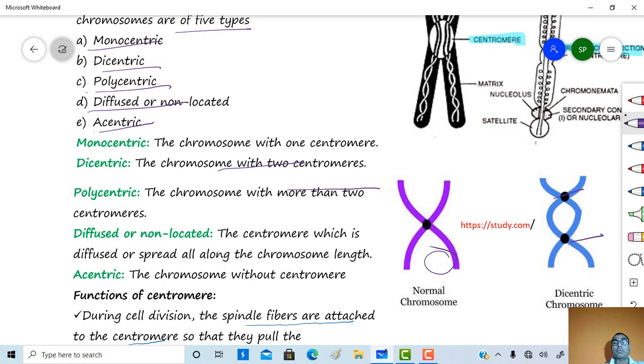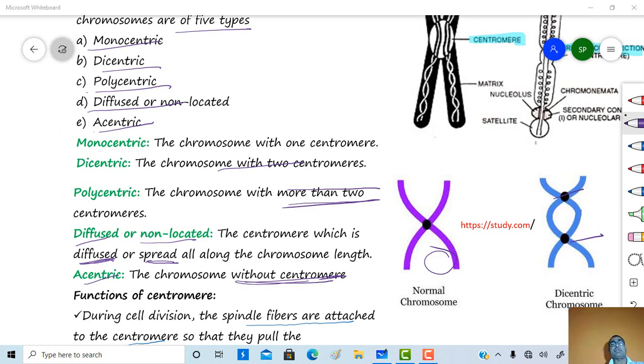Polycentric, if a chromosome has more than two centromeres. Diffuse or non-located, where the centromere is spread all along the chromosome length. And acentric, a chromosome without a centromere.